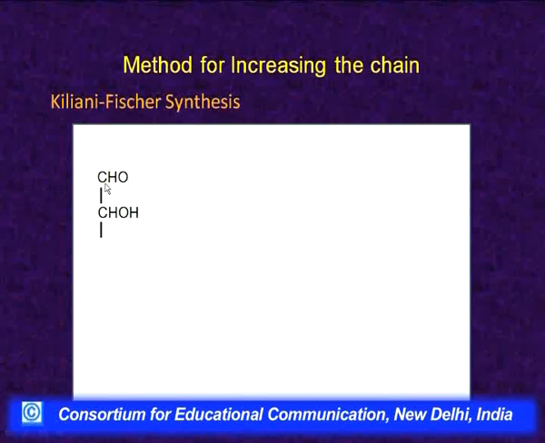Again for the reaction I have shown here only the first 2 carbons, obviously under this bond there is the remaining part of the monosaccharide. In the first step, addition of HCN is carried out. So, HCN you know it adds across this carbonyl group to form cyanohydrins, and directly HCN is actually not used. We use KCN or NaCN in presence of some mineral acid like hydrochloric acid as a reagent here.